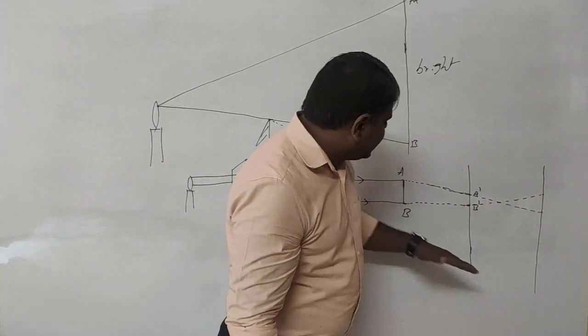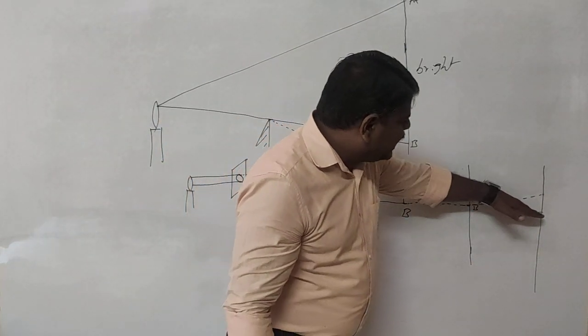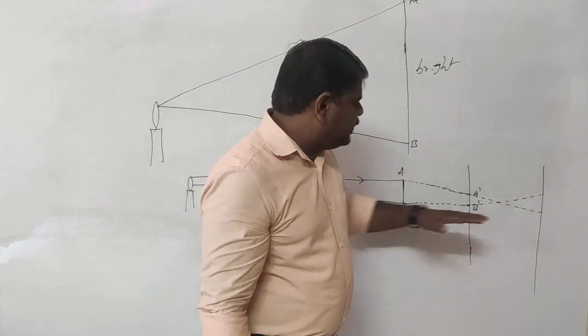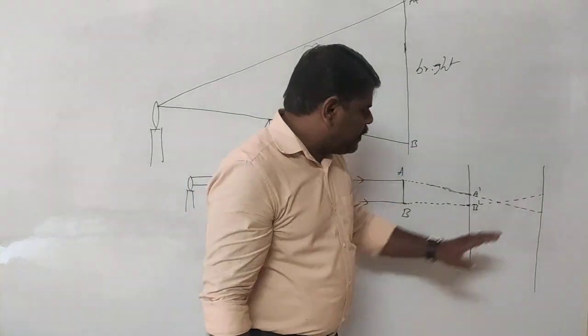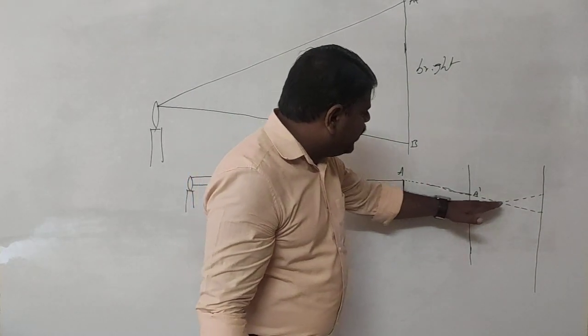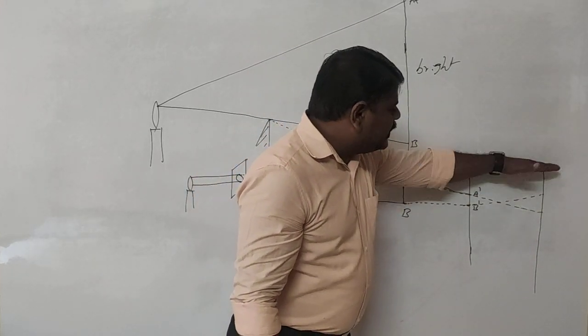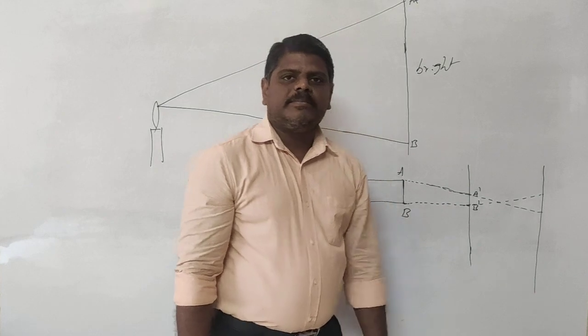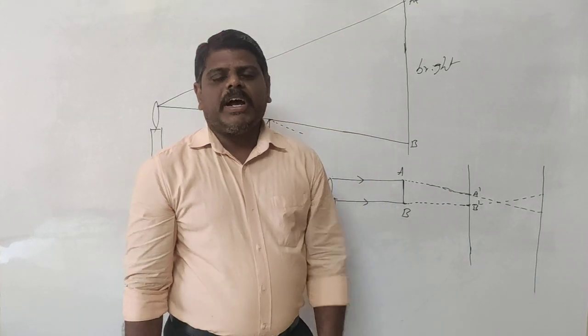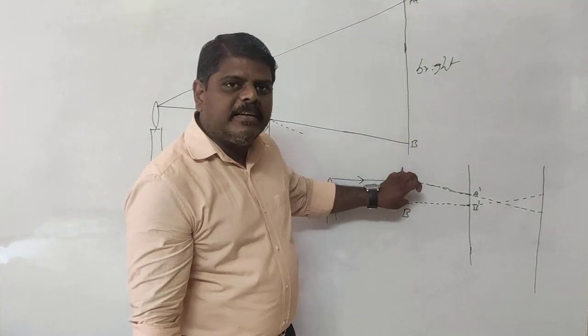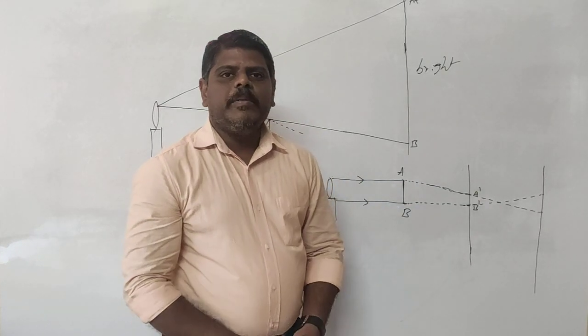Because when you increase the distance of the screen, this ray of light reaches here. Is the upper part bright? Yes, because the light is coming from here. The bottom part, the light reaches this place. Then this part is also bright. Above this is bright and below this is also bright. Are you going to get any shadow? No shadow is going to be produced. The object will be there, but no shadow is produced here.